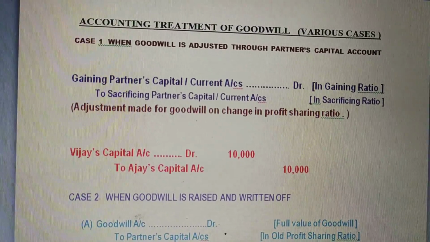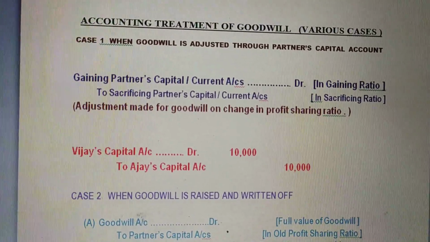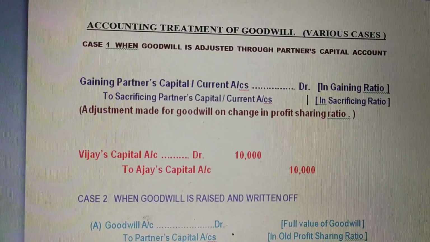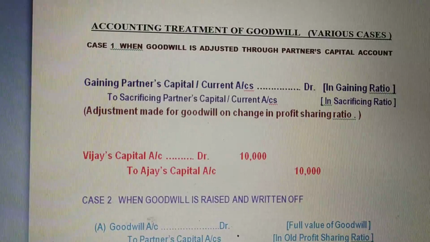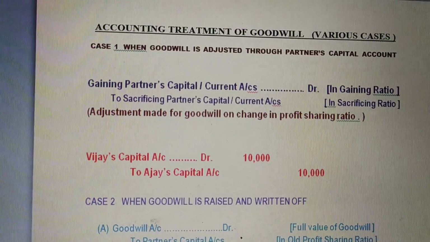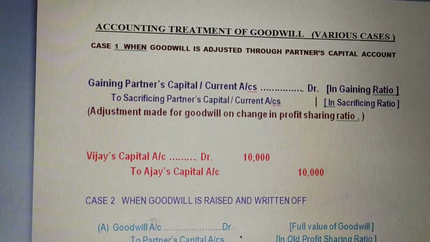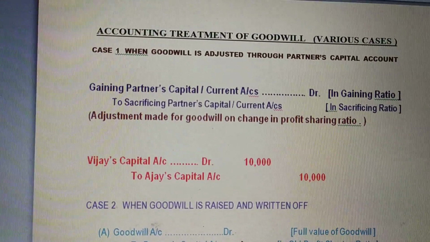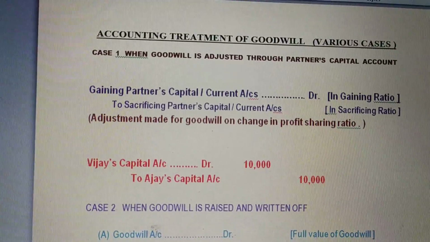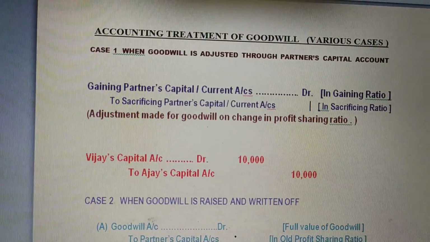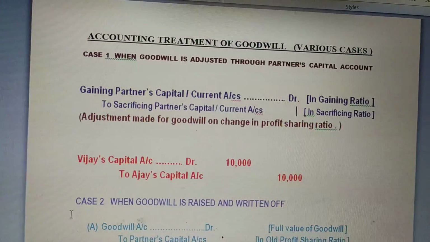The goodwill that time we took was 1 lakh. So the compensation which Ajay would be getting was rupees 10,000. Yes, 1/10 part of 1 lakh was 10,000. So what the company needs to do in such cases is pass a journal entry for that. So here, what is the first case? When goodwill is adjusted through partner's capital account.